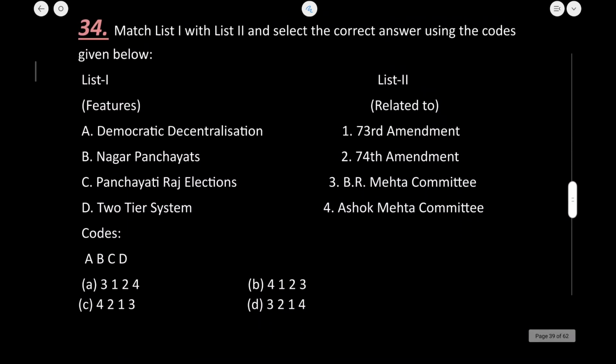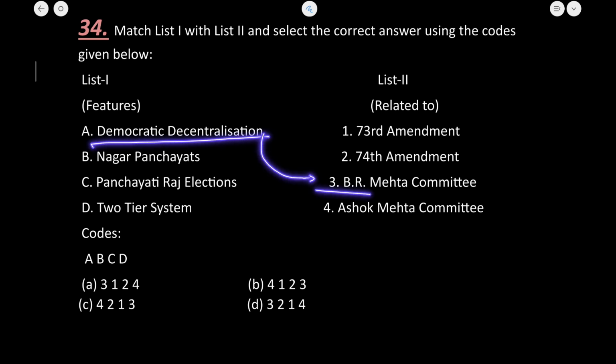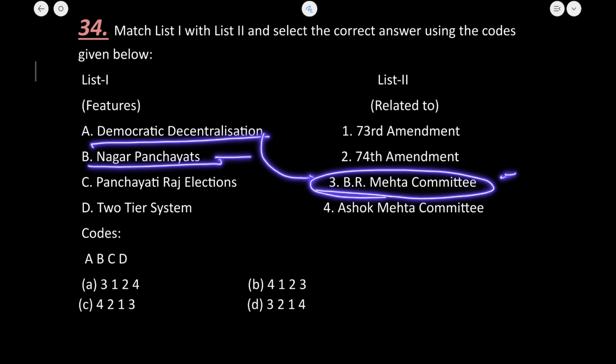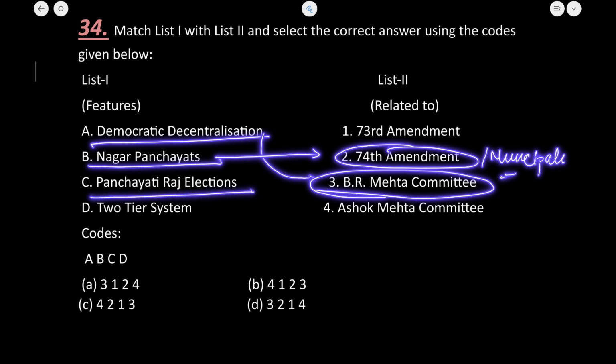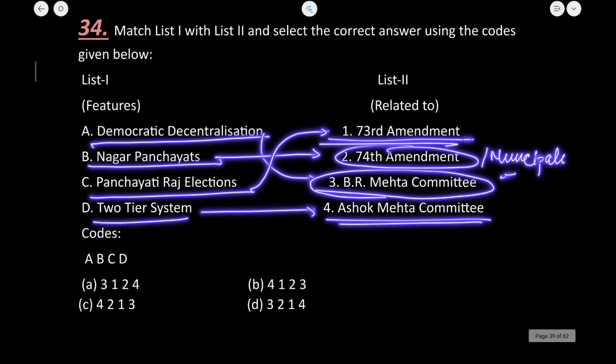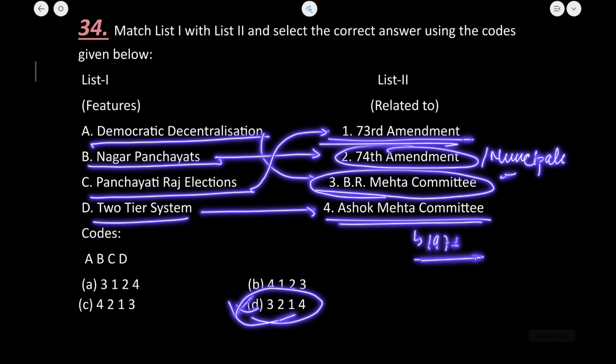Next, we have to match list 1 with list 2. So let us see. Democratic decentralization by B.R. Mehta Committee, Balwant Rai Mehta Committee. Nagar Panchayats' provisions are given under the 74th Amendment Act, which also gave constitutional status to municipalities. Panchayati Raj elections, 73rd Amendment Act, and the 2-tier system was propounded by the Ashok Mehta Committee in the year 1977. So what will be the correct answer of question number 34? It will be the D option. Okay.